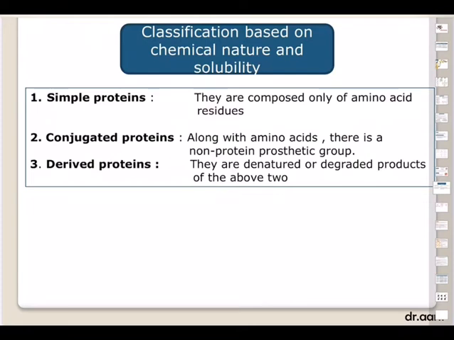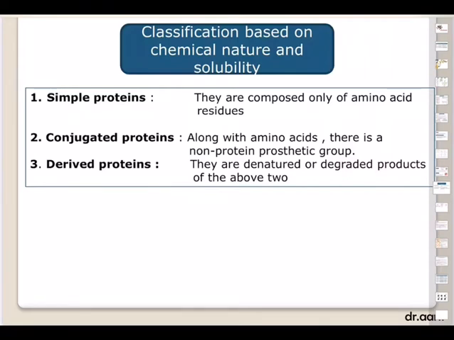Classification based on chemical structure: simple proteins are composed of only amino acids; conjugated proteins have, along with amino acids, a non-protein prosthetic group; derived proteins are the denatured and degraded products of the above two. In simple proteins, like histones and keratin, only amino acids are present, and no non-amino acid groups.